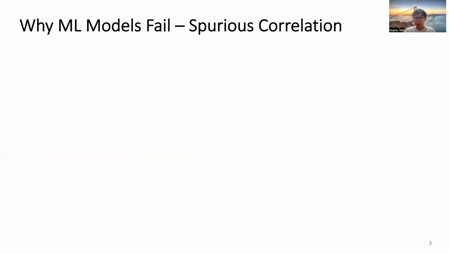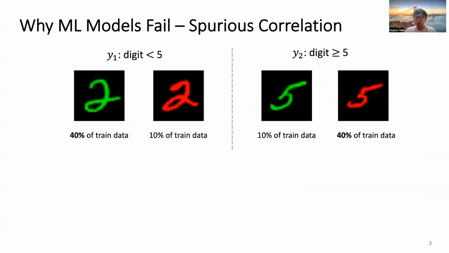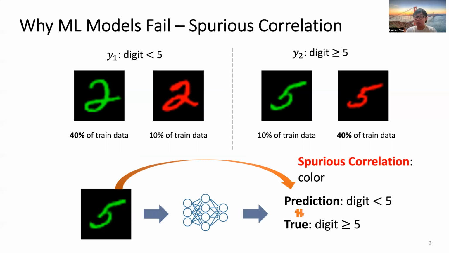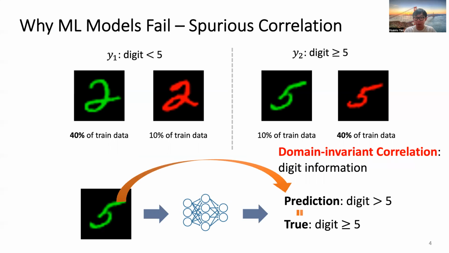Why do machine learning models fail? Our hypothesis is that these models capture correlations between spurious features and the label. Here we show one simple example from Colored MNIST, where the color of the digit is spuriously correlated with the label. For example, 2s are usually green and 5s are usually red. As a result, models can classify the digit fairly well only by looking at the color of the digit. However, this model will do poorly on minority examples like this green 5, and if the distribution shifts to have more green 5s and red 2s.